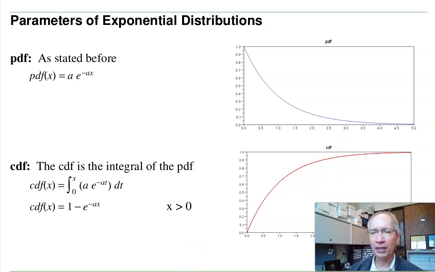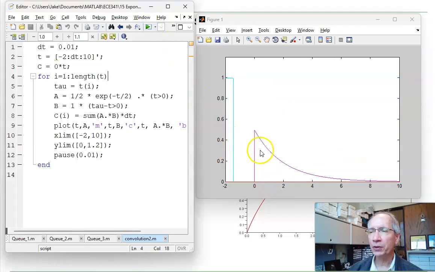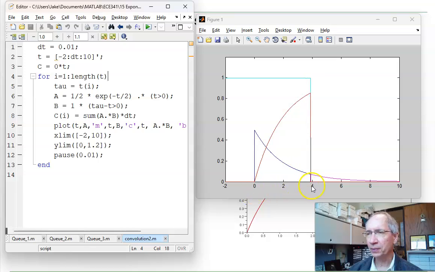You can kind of see that in MATLAB. So this is the integral of an exponential. The exponential is in pink. This is 1 over s sweeping to the right. And what I have here is convolution. The area is the red line. That is the integral of the PDF between 0 and x. And as I sweep to the right, I catch more and more area. Eventually, I'll catch all the area, and the CDF goes to 1. It never reaches 1 from an exponential distribution, but it approaches it.